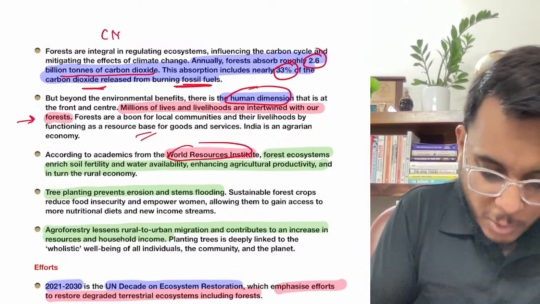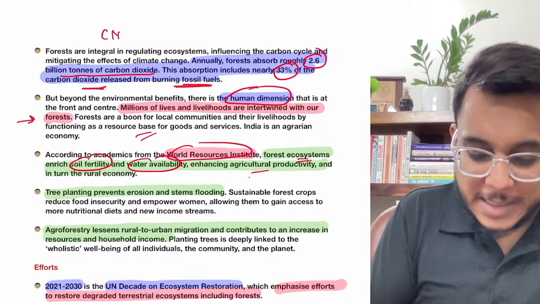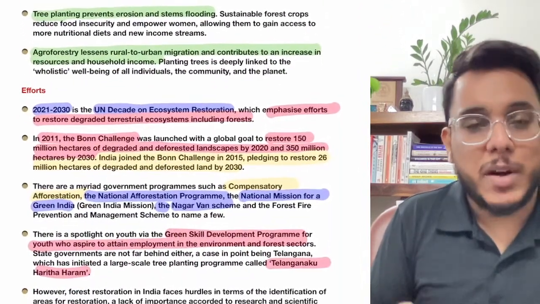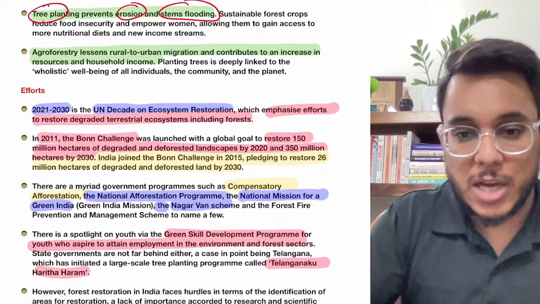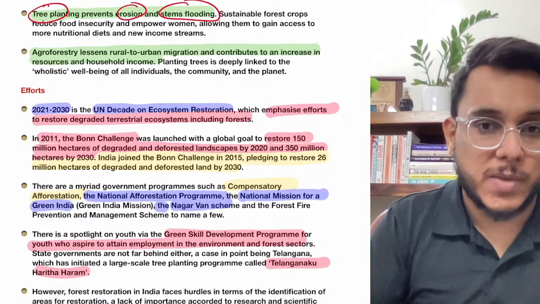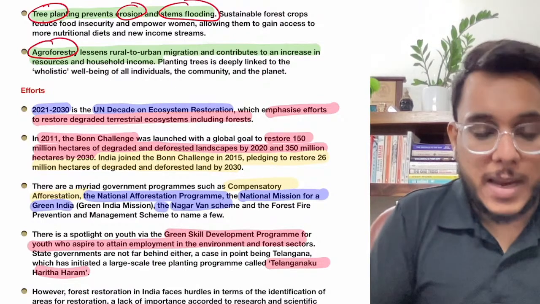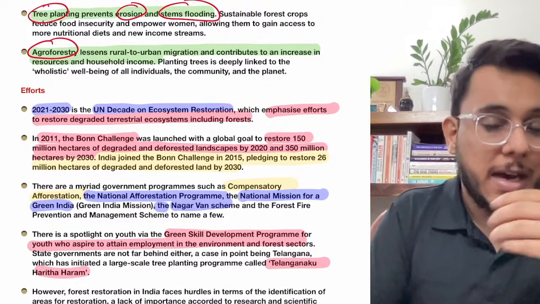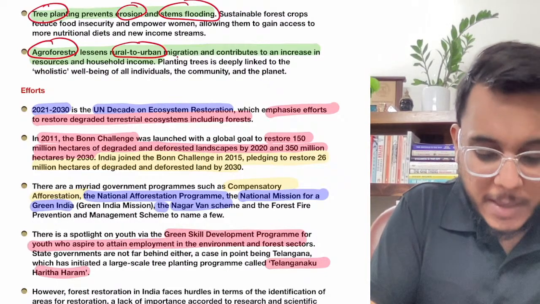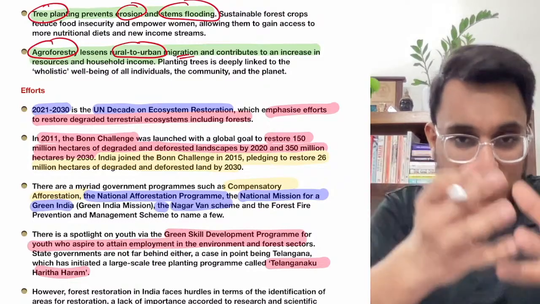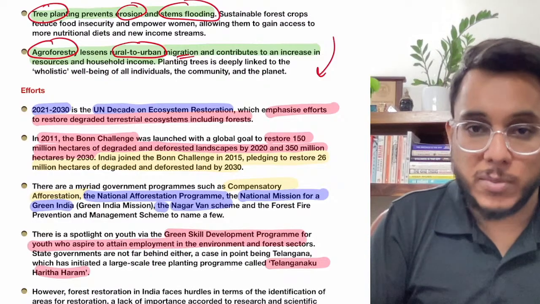According to the World Resources Institute, forest ecosystems enrich soil fertility, ensure water availability, and even improve agricultural productivity. Moreover, guys, when we talk about tree planting, it also prevents soil erosion. Fine. Moreover, landslides, which are very recently being observed in many parts of the country, can also be prevented by forestry. Then agroforestry, okay, using a kind of sustainable agriculture along with forestry, lessens rural-urban migration. Even on agricultural land, if you use some trees, it provides additional income and arrests the migration from rural areas.